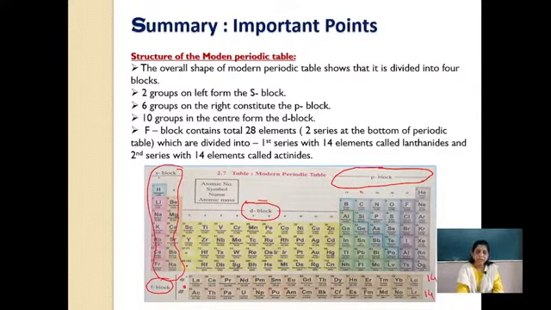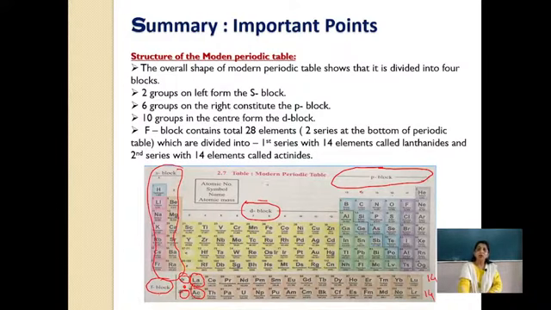These first 14 elements are lanthanides and the second series is actinide. How to remember these names? See here, La. If you have the textbook and go through the modern periodic table, you will come to know. La stands for lanthanum, that is lanthanides, and Ac stands for actinium, that is actinide. So these are the two series which are included in the F block.